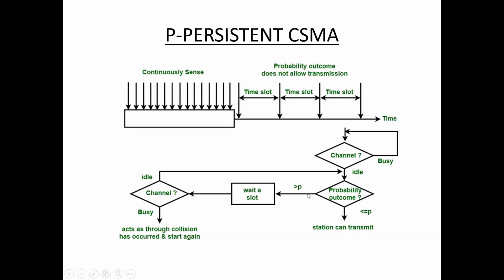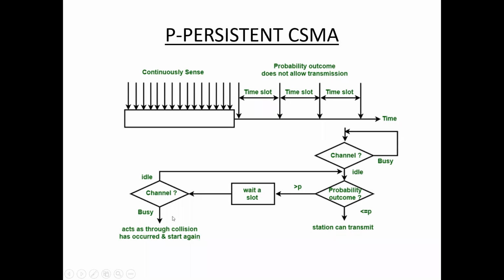With probability Q equal to 1 minus P, that is, if the probability is greater than P, the station waits for the beginning of the next time slot. If the next time slot is also idle, it either transmits or waits again with probabilities P and Q. The same channel is checked a second time, in the next time slot, and if it is idle, again the probabilities P and Q apply.